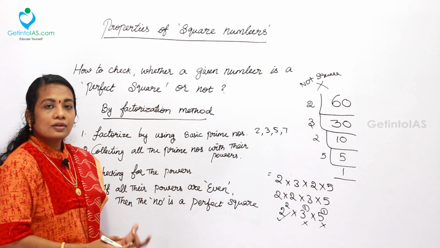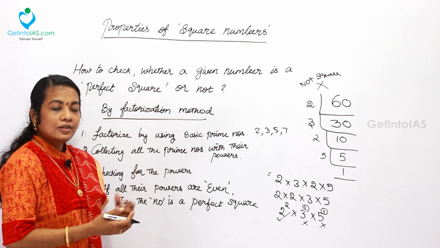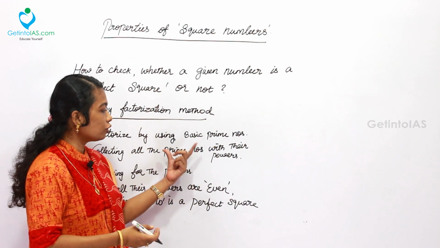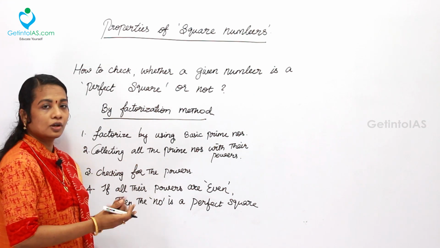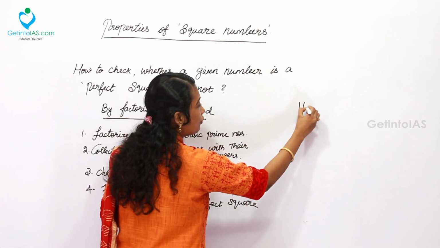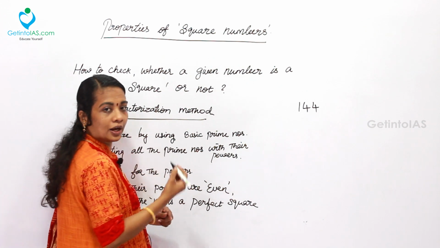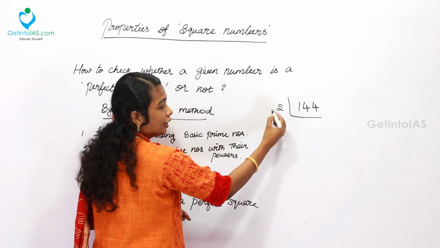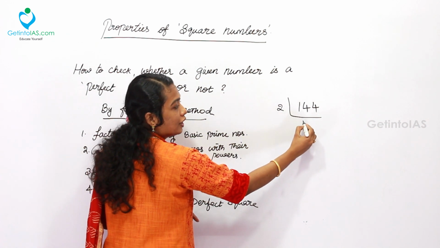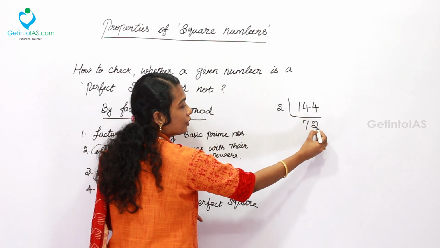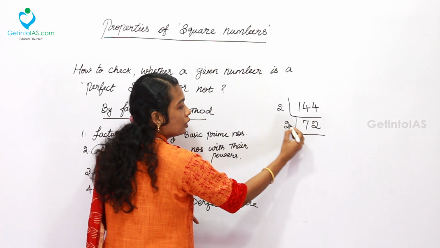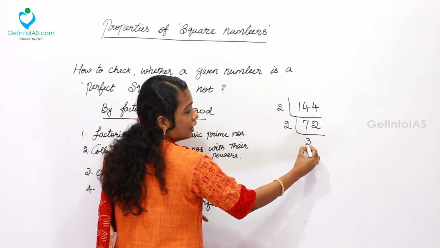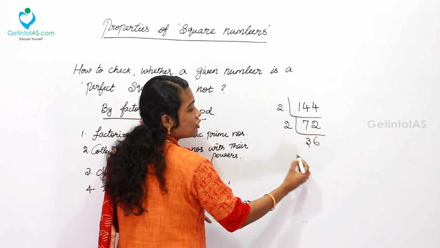These are the basic things we want to follow while factorizing. The next number I am going to take is a perfect square, in order to show you how these concepts work out. So here 144; everyone knows 12 squared is 144, being a perfect square number. Let me break it down: 2 first, 72. One more time 2, or 3 also you can take. Here I have taken 2: 3 times 2 is 6 and 6 times 2 is 12.